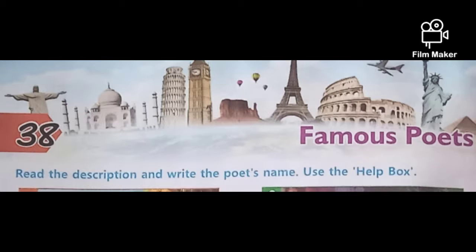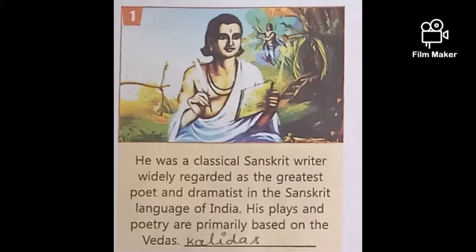Use the help box. Help box is given there, and with the help of the help box, you first identify the picture, who he is, and write the name also. Number 1 is here.